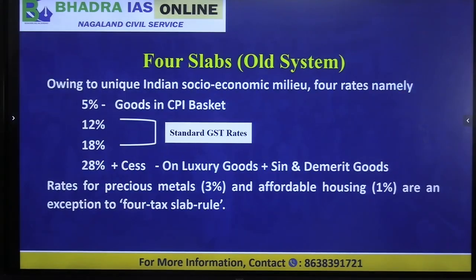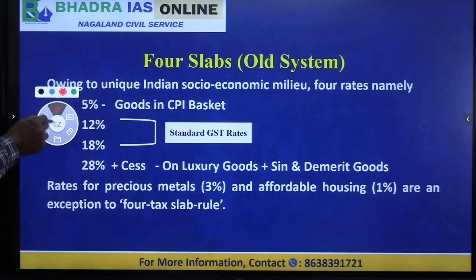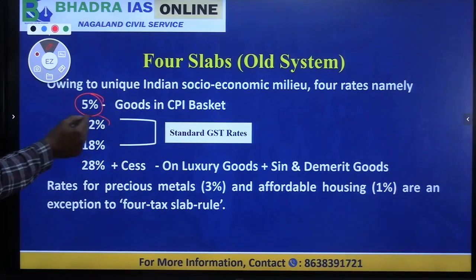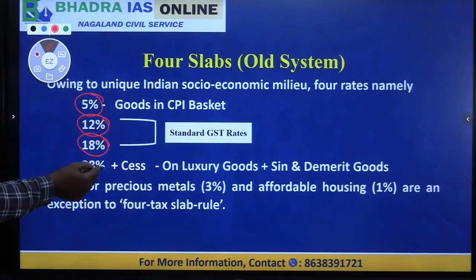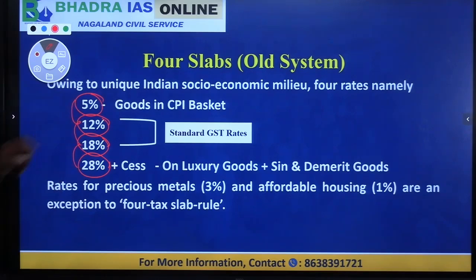Now let's look at the slabs. How many slabs are there in GST? In the old GST system we had 4 slabs: the 5% slab, 12% slab, 18% slab and 28% slab. So we had 5, 12, 18 and 28% slabs in the old GST system, that is the 4 slab system.